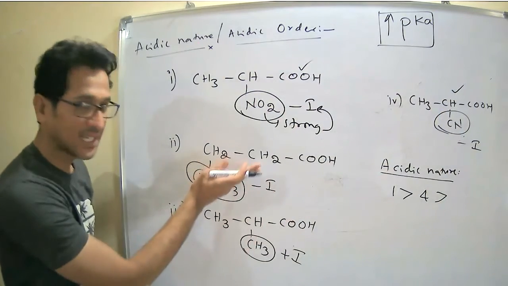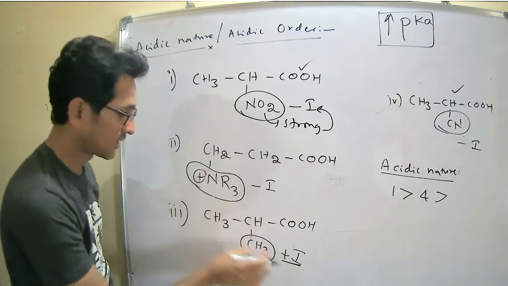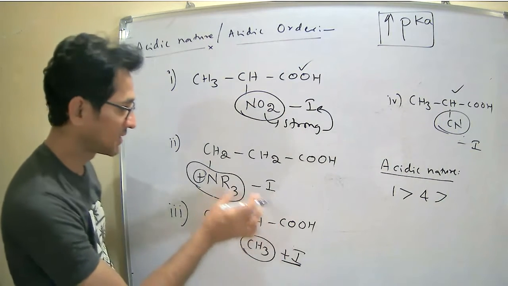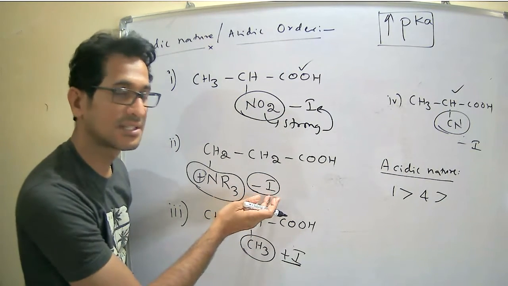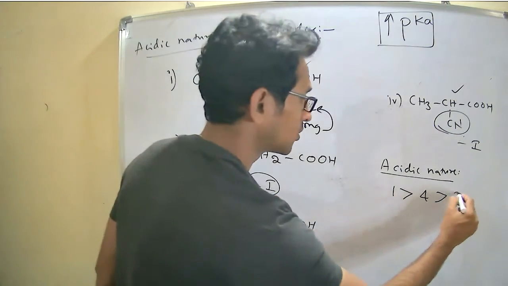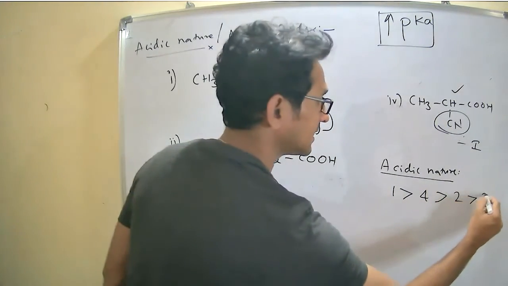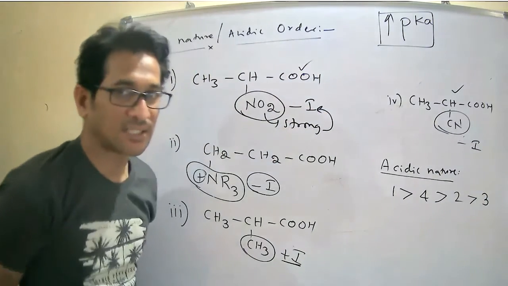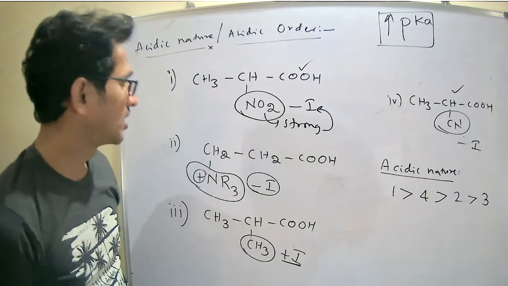Now compare between the second and third. The third has the plus inductive effect. The second has the minus inductive effect, which obviously increases the acidity. Therefore 2 is more acidic, and finally 3 is the weak acid. Right? Okay.